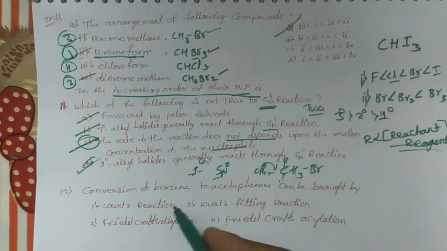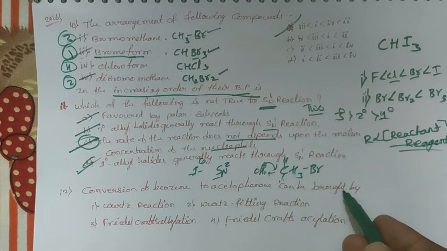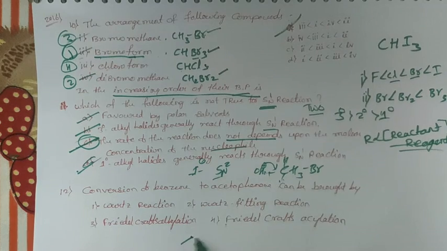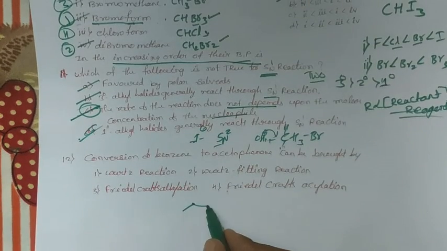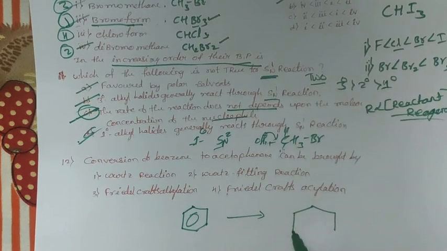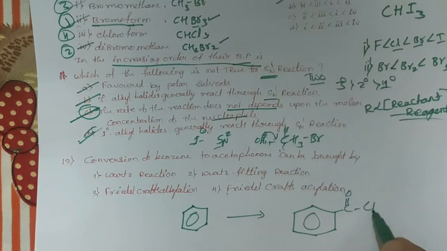Then next one, the conversion of benzene to acetophenone can be brought about by. You see here, this is our benzene, and this benzene gives us acetophenone. Acetophenone means this is our acetophenone.